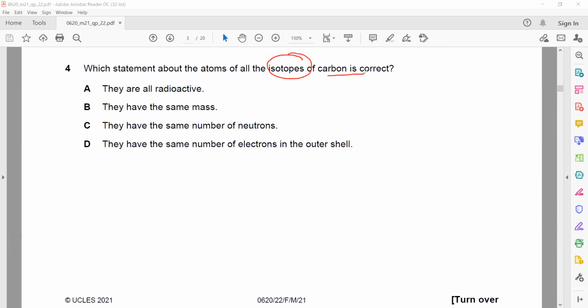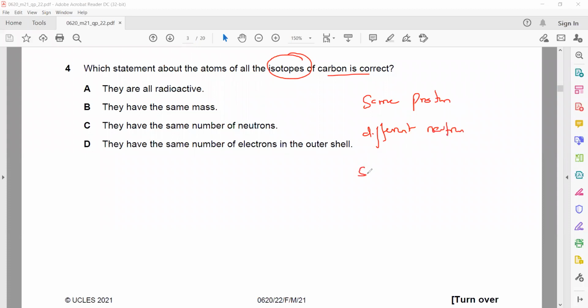All the isotopes have the same chemical properties, so they are not all radioactive. They don't have the same mass because the neutrons are different. They have the same number of neutrons? That's also wrong. So D is the right answer, that they have the same number of electrons in the outer shell, as all the isotopes will have the same chemical properties.